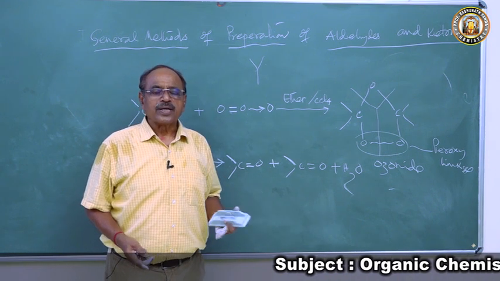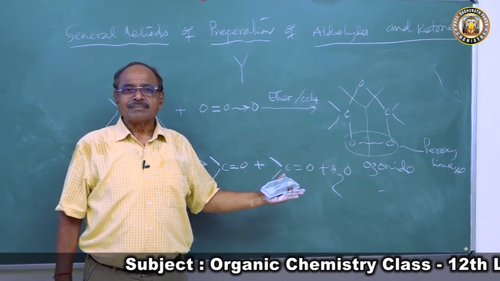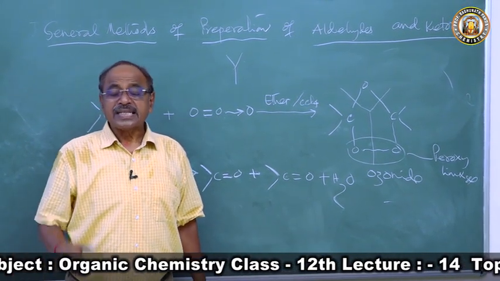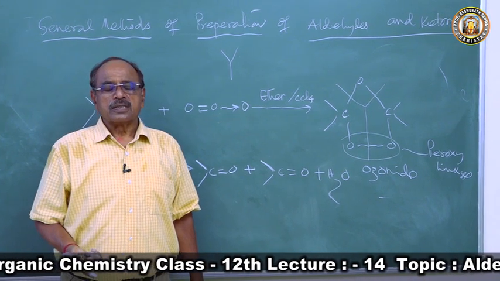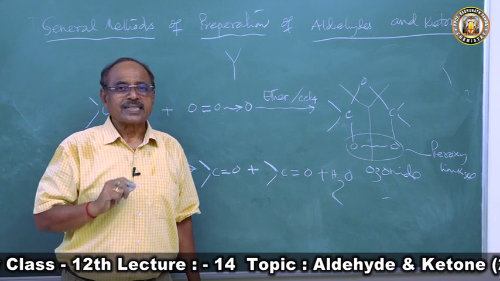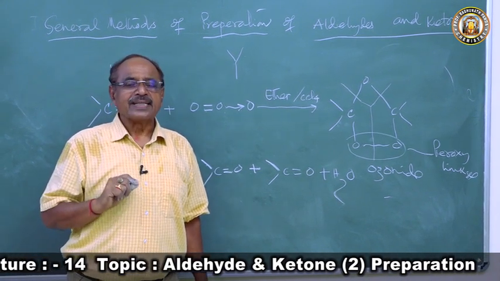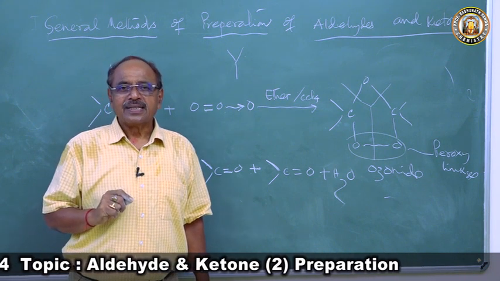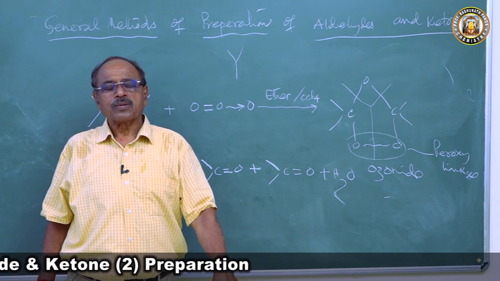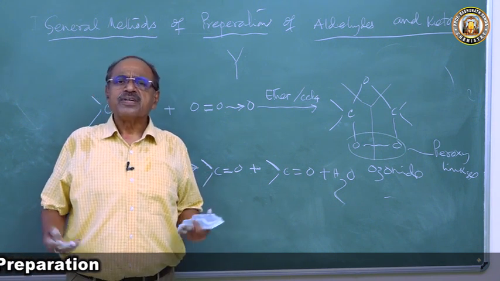You see children, you have done 5 methods already. Then only one method remains. Then comes the decarboxylation of calcium salts of carboxylic acid. So if a student reads organic chemistry with an open mind and open eye, and goes to earlier classes before coming to this compound which he is going to read, he feels himself very easy.